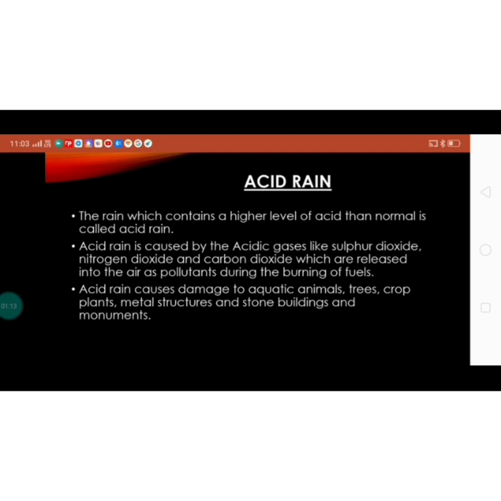Acid rain is mainly caused by the acidic gases like sulfur dioxide, nitrogen dioxide and carbon dioxide, which are released into the air as pollutants during the burning of fuels. Burning of fuels produces these acidic gases which remain in the atmosphere. When it rains, the rainwater dissolves all these acidic gases.